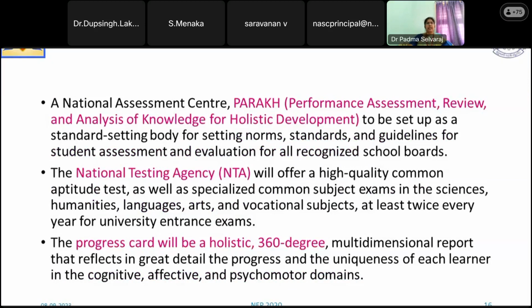So this is the National Assessment Center, PARAKH, and the National Testing Agency. This is going to concentrate on the aptitude skill of each and every student, and they will be testing the students for several groups. It may be related to sciences, arts, or languages. All assessments will be taken care of by this National Testing Agency. And I think I have specified this 360-degree progress card. It will comprise the cognitive, affective, as well as psychomotor domains. So they are very specific about this.